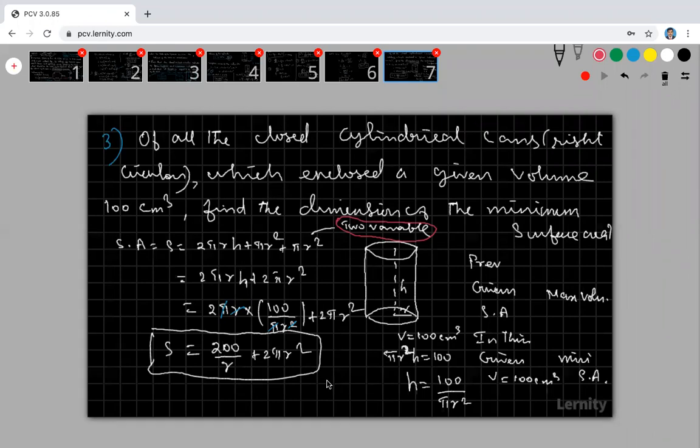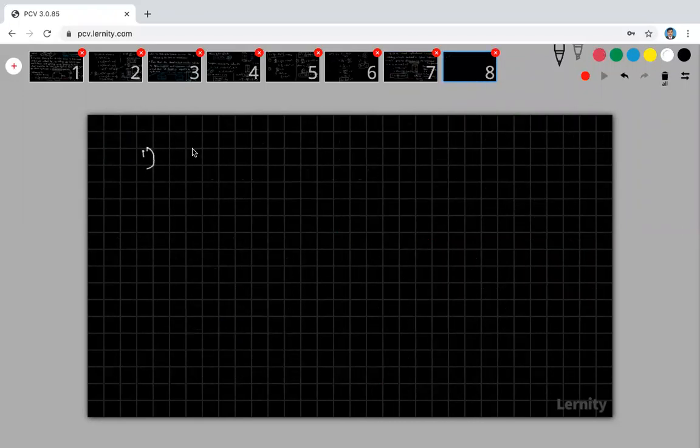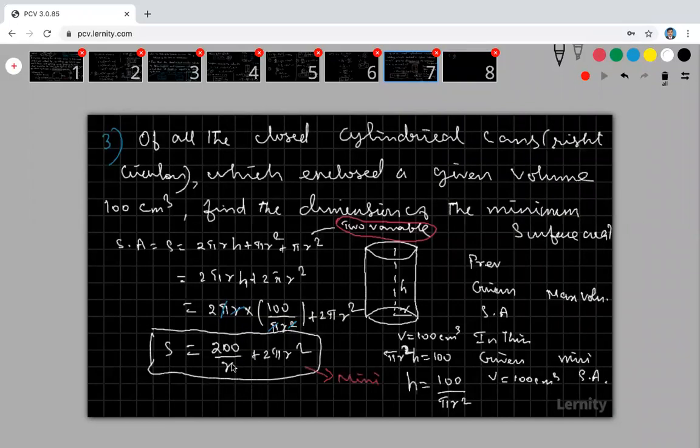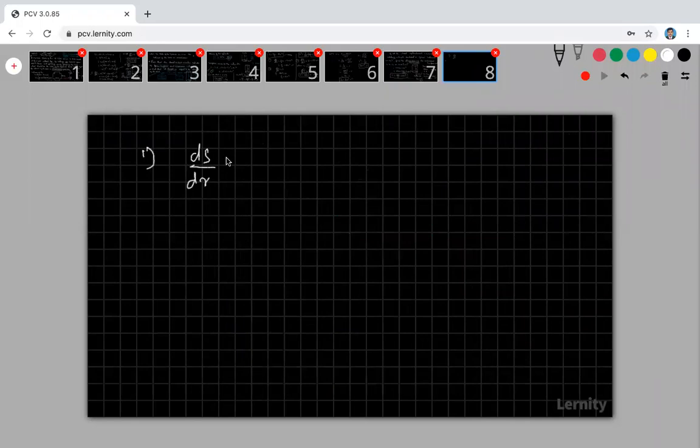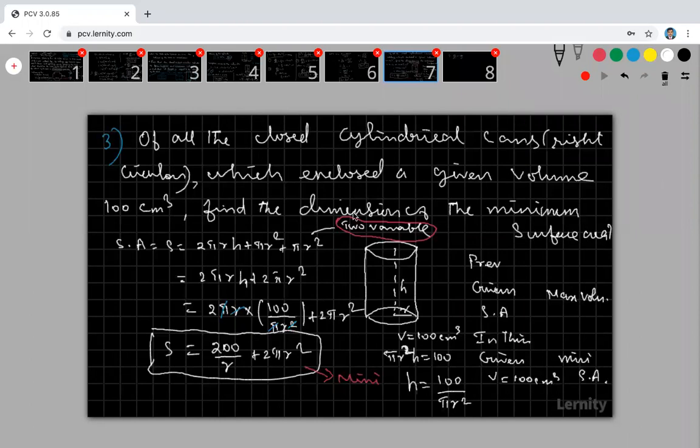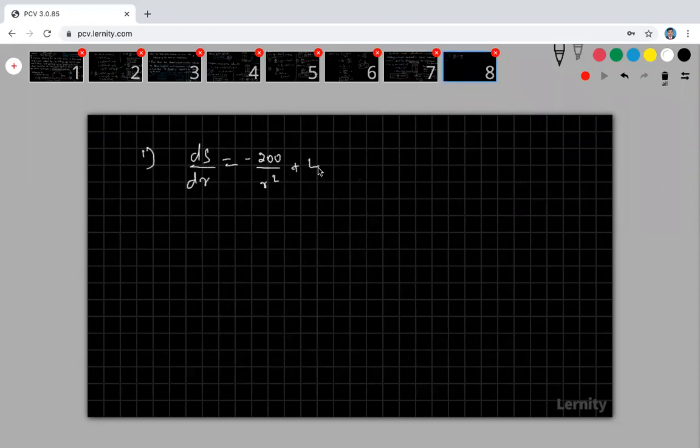Now we have to find out where this is minimum. This is my function, finding the minimum. How to find the minimum? Apply the first derivative and second derivative tests. First step, find ds by dr. Differentiate: 1 by r differentiation is minus 1 by r square, so 200 divided by r gives minus 200 by r square. What about the differentiation of 2 pi r square? That is 4 pi r.